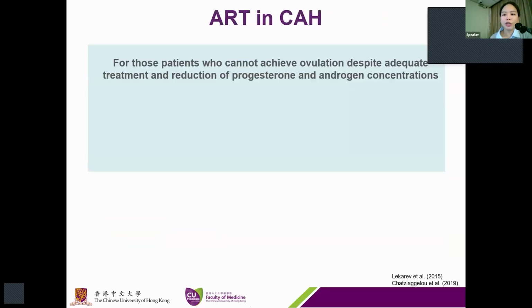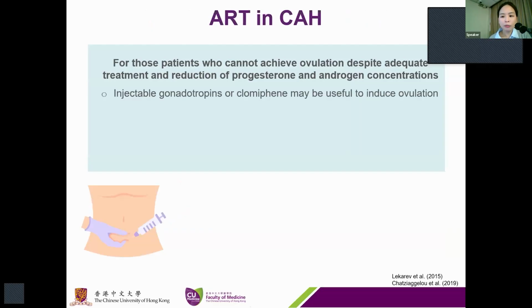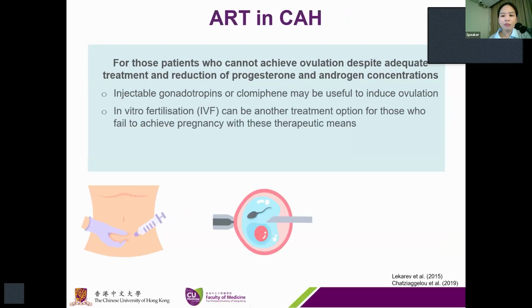For those patients who cannot achieve ovulation despite adequate treatment and reduction of progesterone and androgen concentration, injectable gonadotropins or clomiphene may be useful to induce ovulation. IVF can be an alternative option for those who fail to achieve pregnancy with gonadotropin or clomiphene.